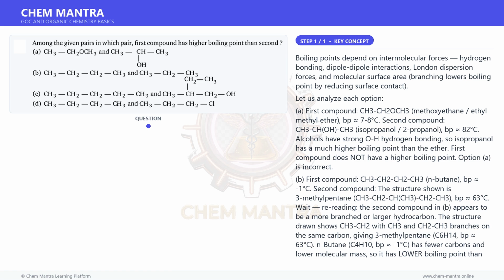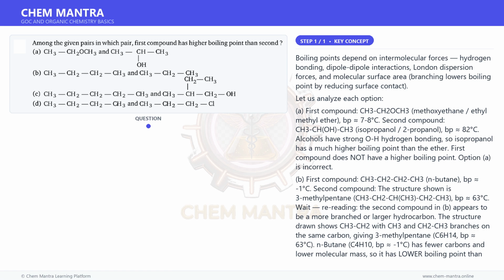Given the answer is B, likely the second compound is 2-methylpropane, isobutane, C4H10, BP -12 degrees Celsius, and n-butane, BP -1 degree Celsius, has a higher boiling point because it is less branched, with greater surface area and stronger London dispersion. If both are C4 isomers, n-butane versus isobutane, then n-butane is higher.